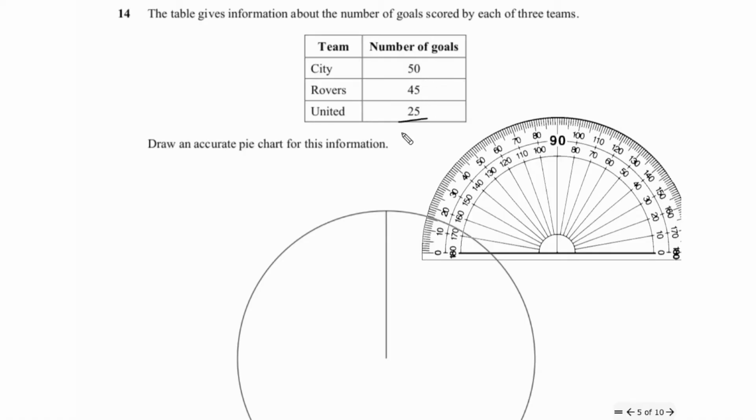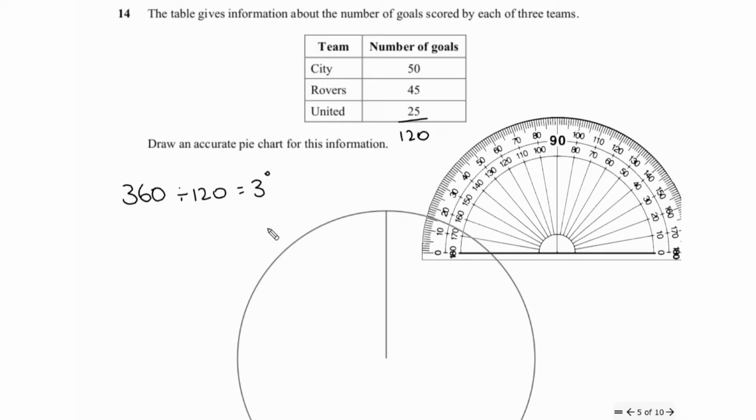That is going to be 120. And I then know that it needs to make 360 degrees. So 360 divided by 120 is 3. So each goal is worth 3 degrees.